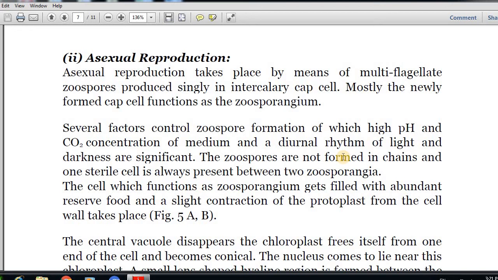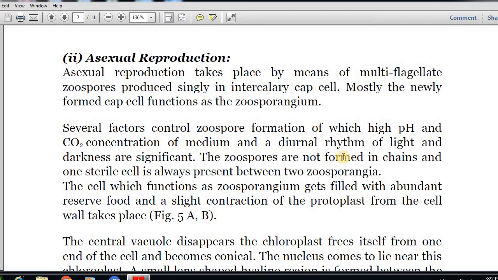Several factors control the zoospore formation, of which high pH and CO2 concentration of the medium and a diurnal rhythm of light and darkness are significant. So these are the factors which are affecting the formation of zoospores. The zoospores are not formed in chains, and one sterile cell is always present between two zoosporangia.